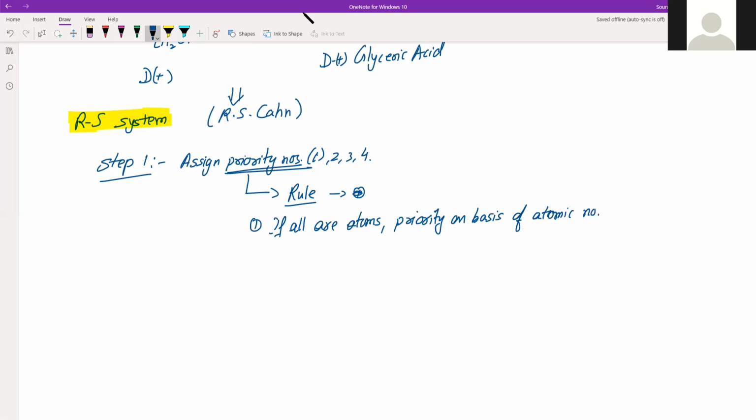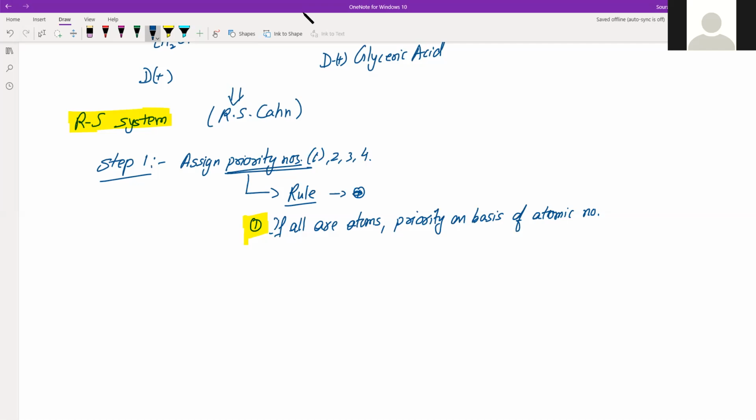And with 4 different elements, there are 4 different atomic numbers, so there cannot be a tie, right? That's how ambiguity is being removed. So this is the first step.